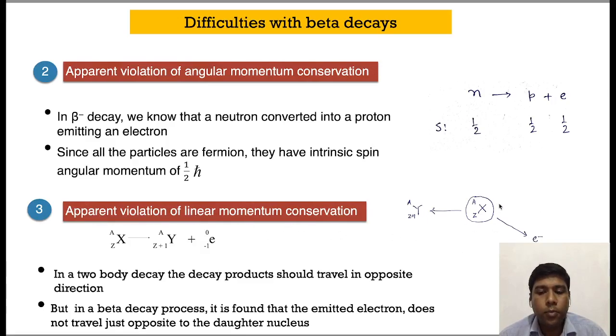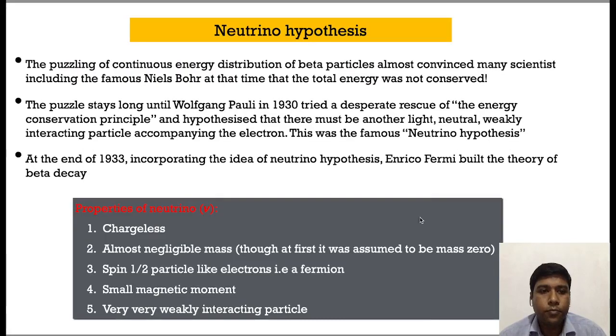A parent nucleus decaying into a beta particle and a daughter nucleus is a two body decay process, so the daughter nucleus and the electron should come out back to back, but experimentally we see that the electron is not always opposite to the daughter nucleus. This astonishing outcome of beta decay puzzled the whole physics community at the beginning of the 20th century.